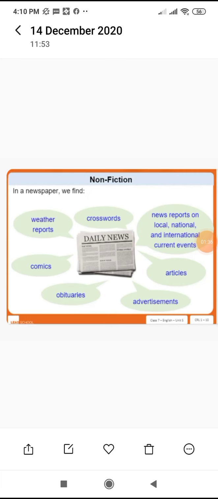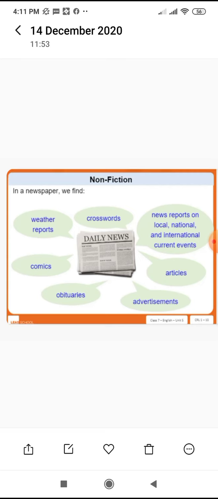As we know, a newspaper is also a kind of non-fiction because in a newspaper we find weather reports, crossword, news reports on local, national and international current events, life of cinemas and life of celebrities, advertisements, comics and so on. But here the question is, what is the purpose of reading a newspaper?